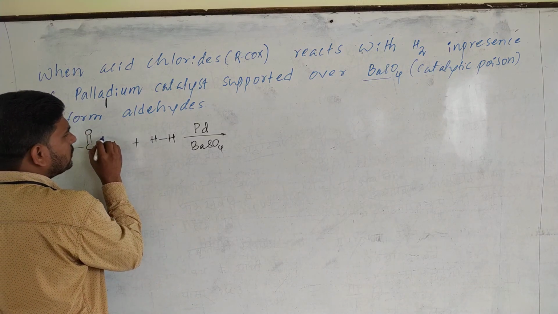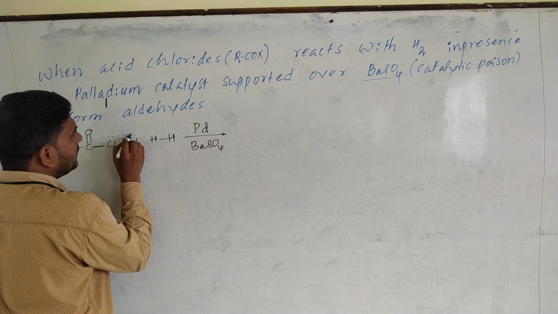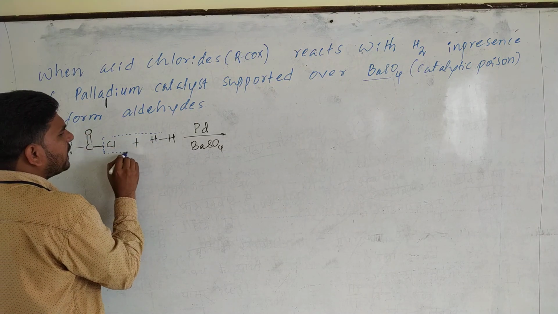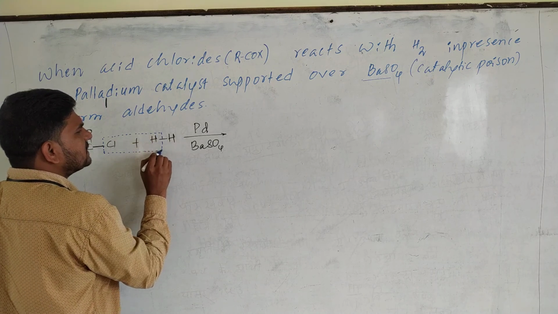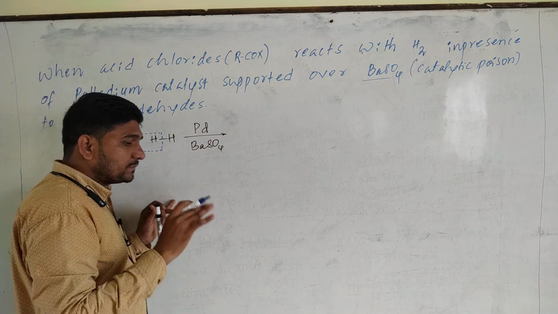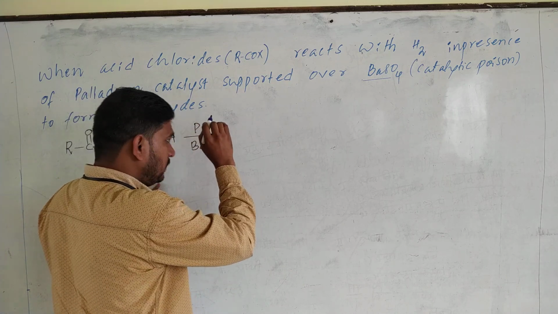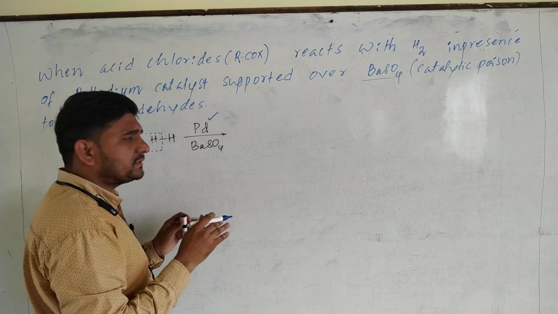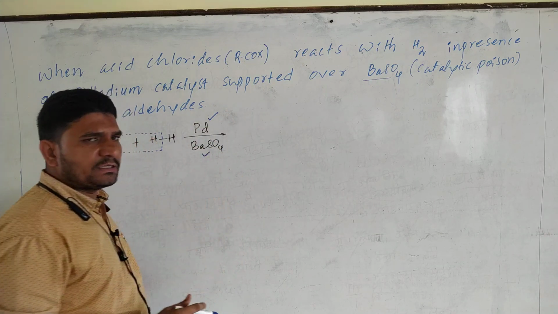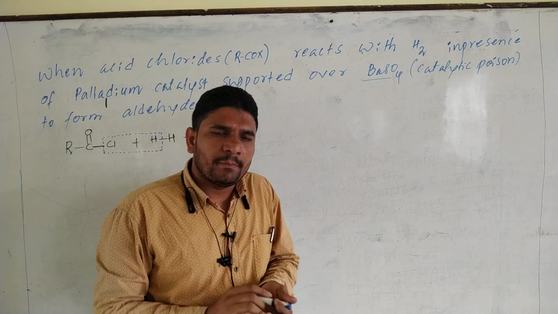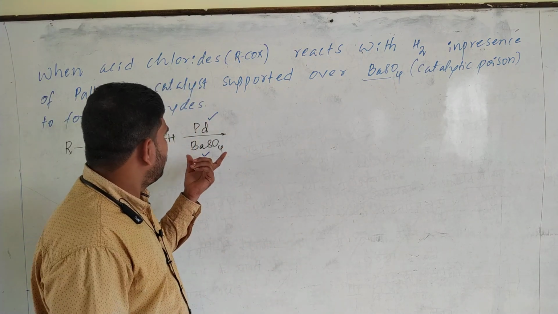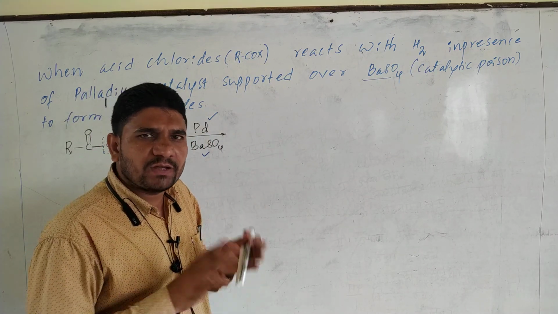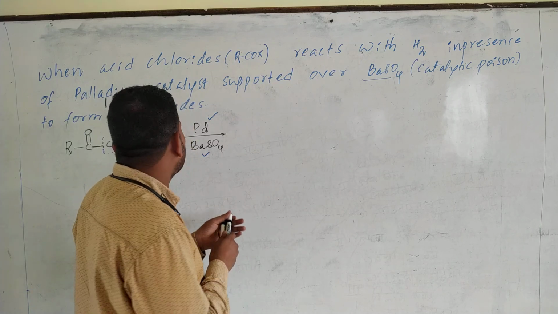And you remember one more thing. In the exam they won't ask you what is the role of palladium and what is the role of barium sulfate. Just you need to mention them, because without this catalyst and this catalytic poison, there is no reaction. Even if the reaction takes place, there is no good yield. Yield is very less. Therefore, these two are required.